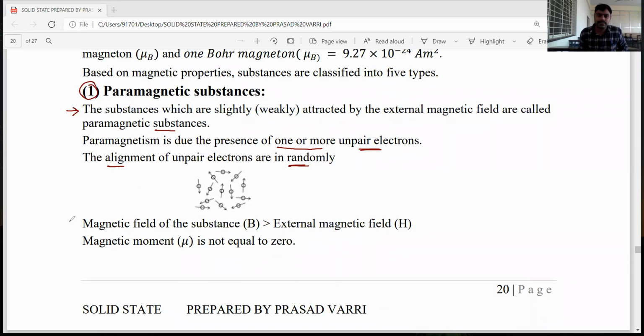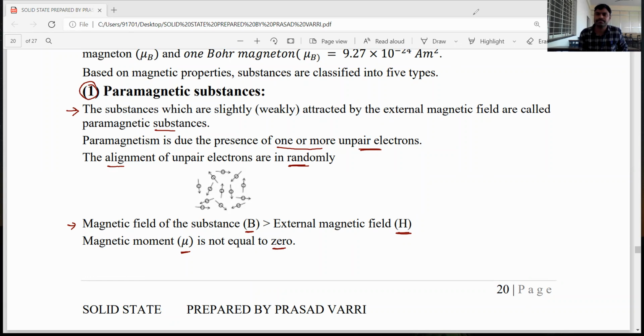For paramagnetic substances, the magnetic field of the substance is more than the external magnetic field, which is why the substance is attracted. The magnetic moment mu is not equal to 0, and its value depends on the number of unpaired electrons. If the number of unpaired electrons increases, the magnetic moment increases.